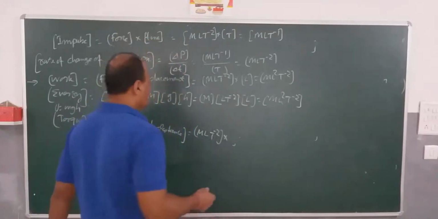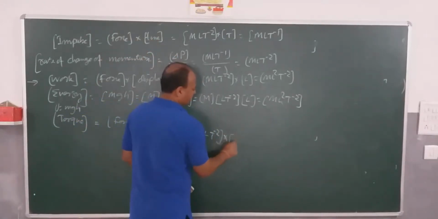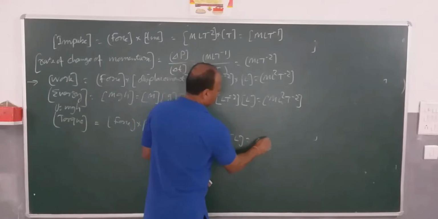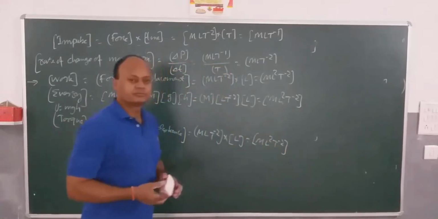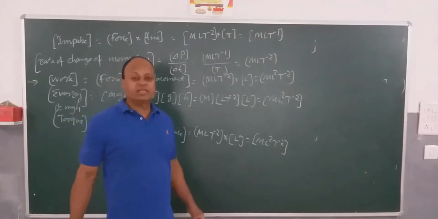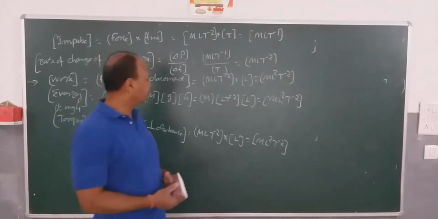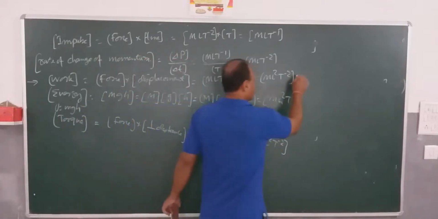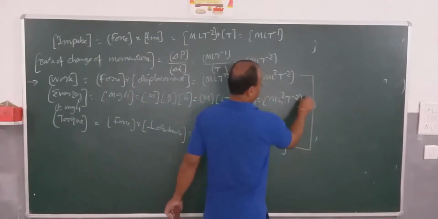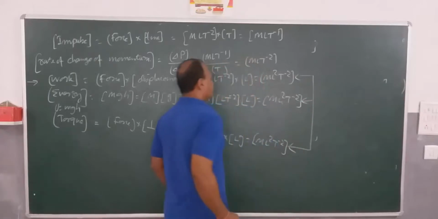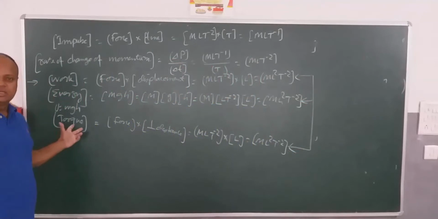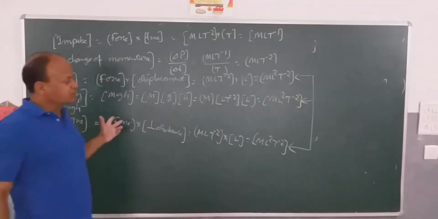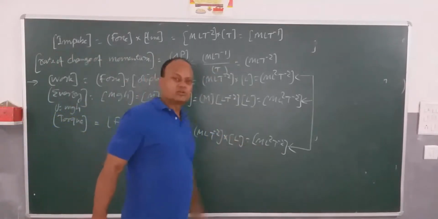Length. So I multiply by L, it becomes M L squared T to the power minus 2. So we come across a very interesting conclusion here. You can see that these three physical quantities, work, energy and torque, have the same dimensional formula. So they will have the same units also.